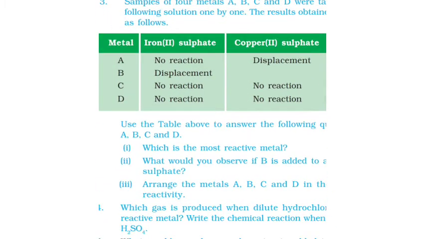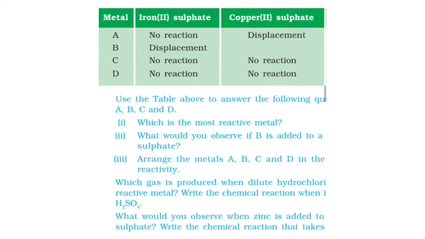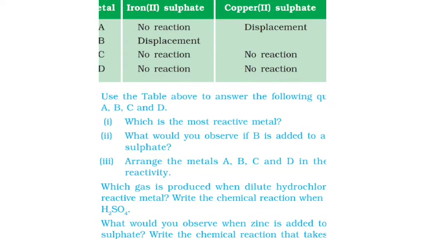So from the data given in the table, we conclude that A is more reactive than copper but less reactive than iron. B is more reactive than iron but less reactive than zinc. C is more reactive than silver but less reactive than copper. D is equally or less reactive than silver.